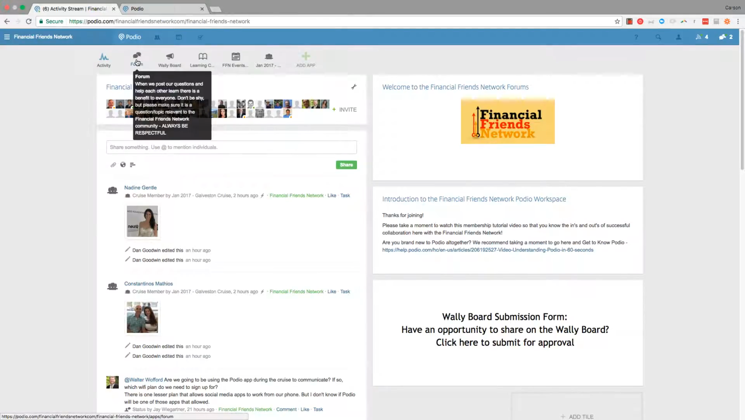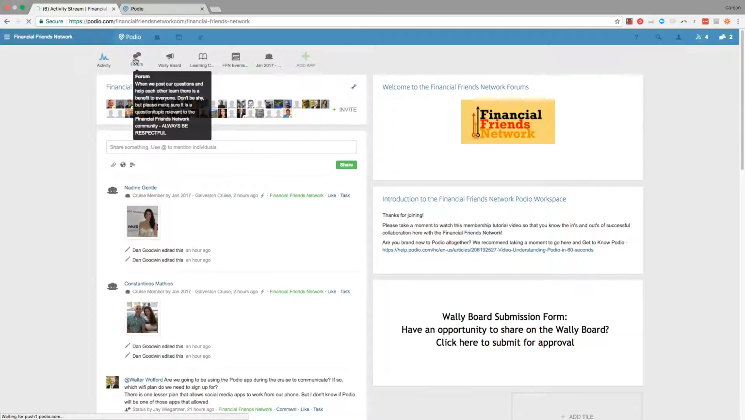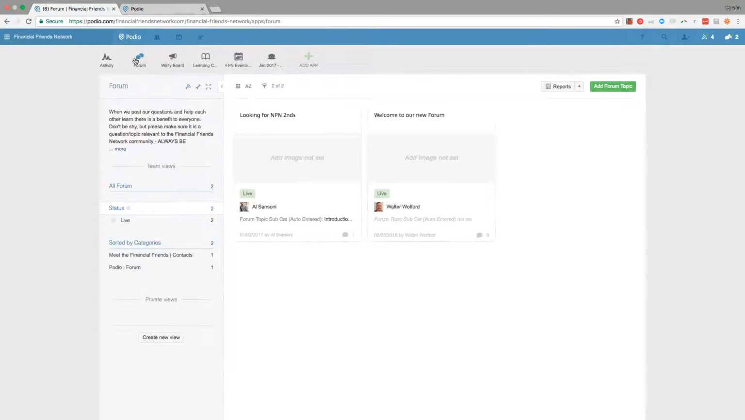For starters, we're going to take a look at the forum. Please note that all of these different apps have a little description in the black box when you hover over them. So if you're trying to remember or look for something and you want to know where it is, you can just quickly hover there and see a description of what you'll find in that app. So in the forum, this is a place where members of the Financial Friends Network have the ability to comment, work together, ask ideas, get help on different things, and have an ongoing conversation with hundreds of very intelligent investors and network members that are willing to help you out.